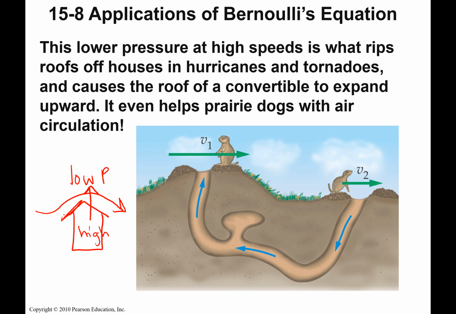It's the same kind of concept when we talk about airplanes. An airplane has a curved wing, so the air has to travel up and over the wing, which means higher velocity over the top, so lower pressure, and then we have higher pressure down below, and that's going to create the lift on the wing.